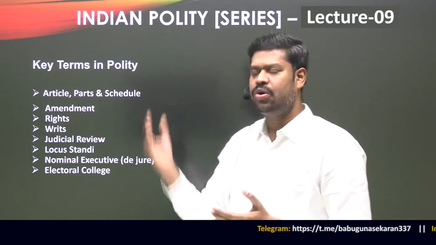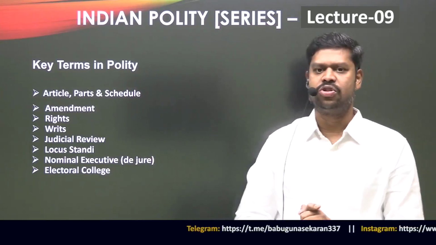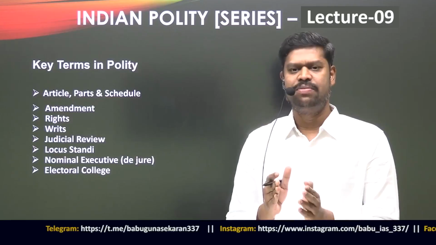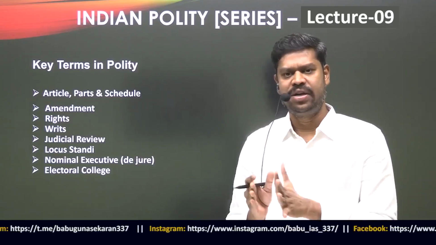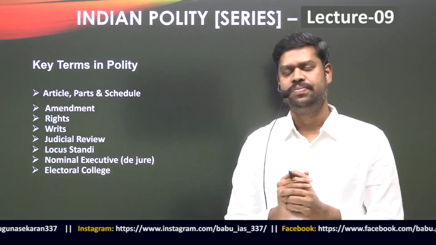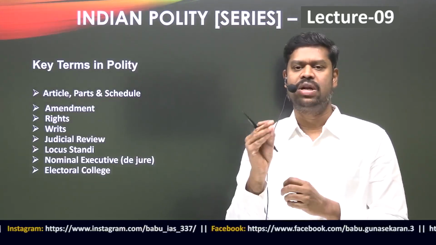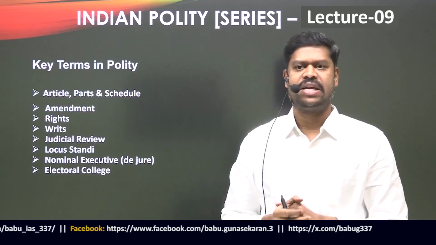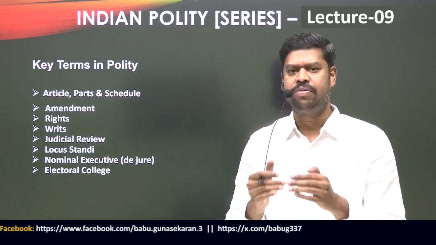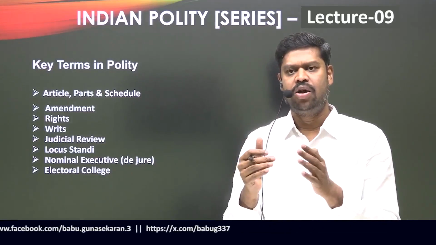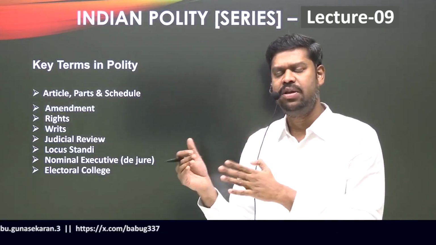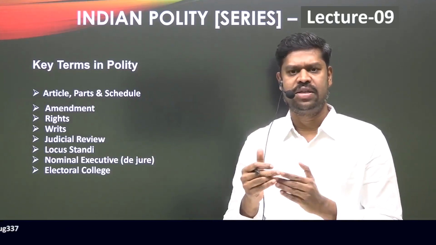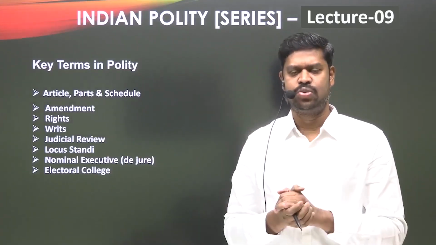Then the third important thing is schedules. So what are schedules? Schedules are nothing but tables or appendices which contain information that supplements the information already existing in a specific rule. For example, a rule might give a lot of information. When you read Article 1, it talks about India, that is Bharat, shall be a union of states. And if you read further, it also says that India has a lot of states within it.